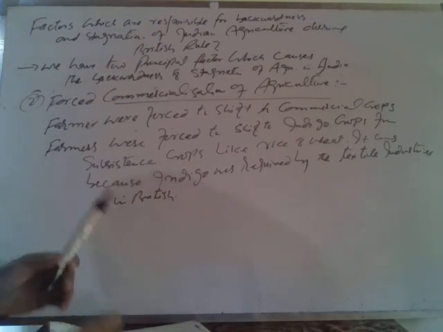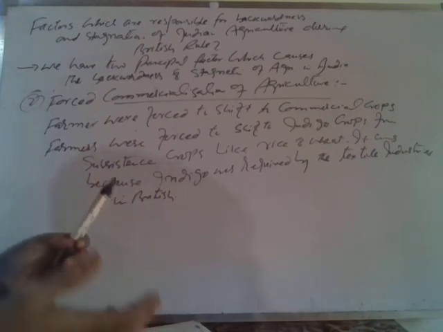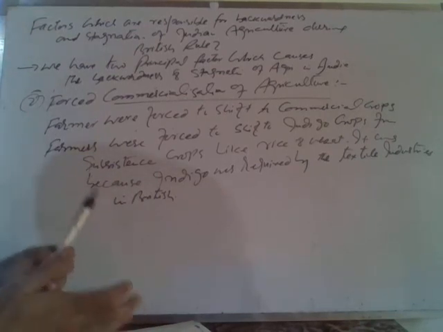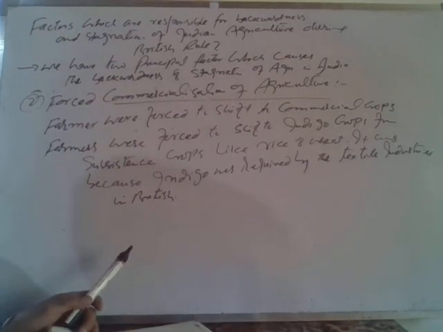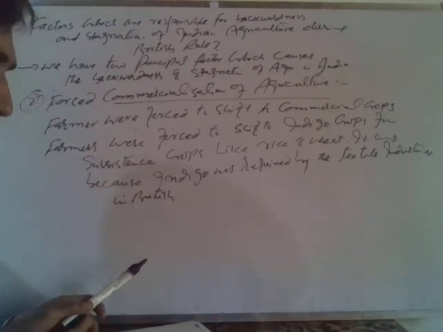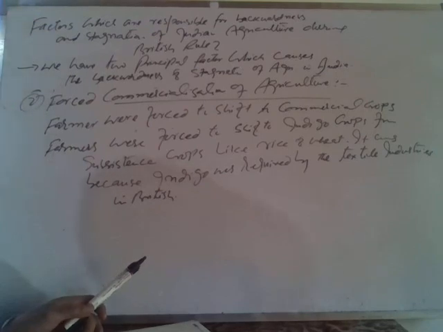On the other hand, the revenue realized was not even used for the development of agriculture. The tillers of the soil were left at the mercy of the moneylenders and landlords for borrowing to buy subsistence goods from the open market.